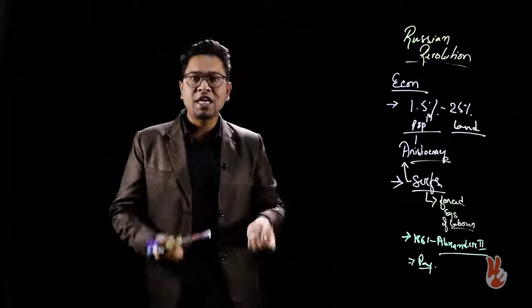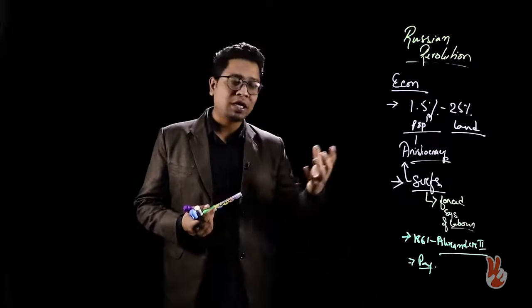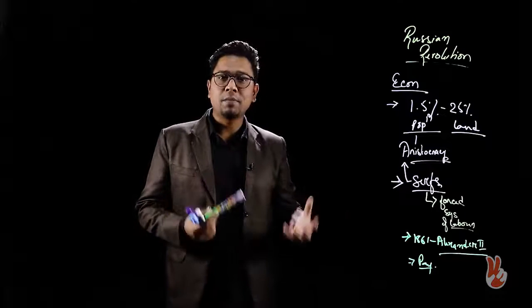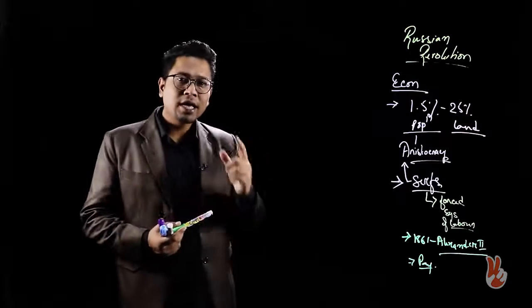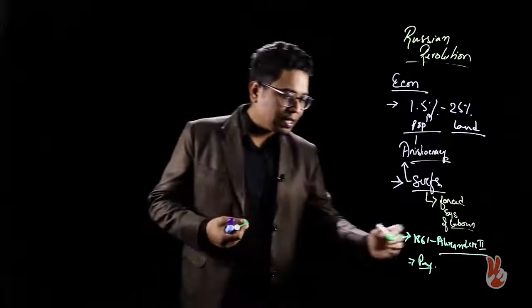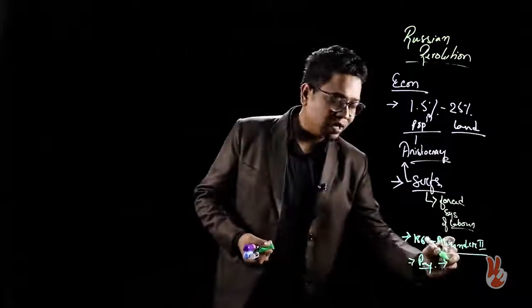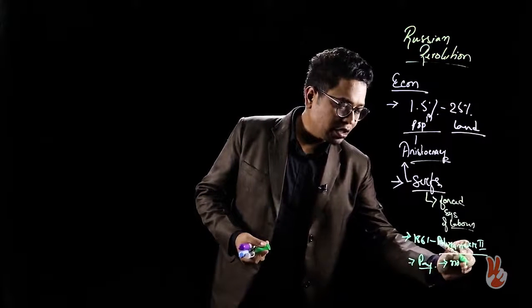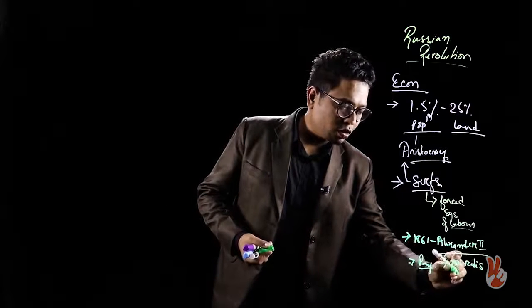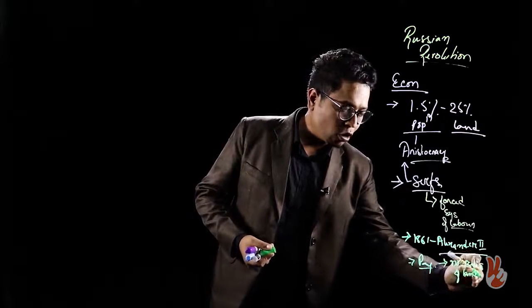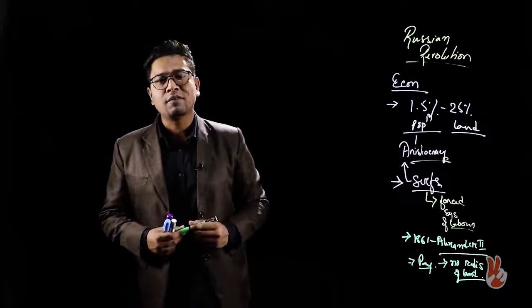So a price was paid for the freedom by the serfs, and that is how they became freed. And another factor you will have to look at is that the serfs were not distributed land. So there was no redistribution of land. Although they were free, they did not have land to cultivate.